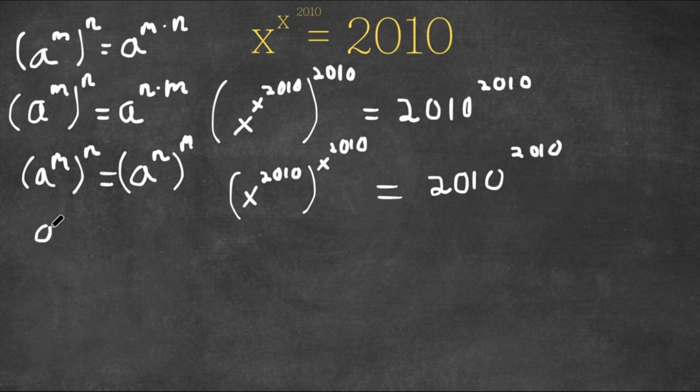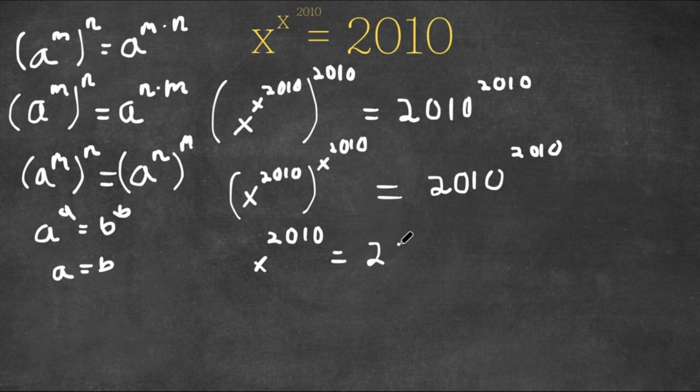Now, if we have something in the form a to the power of a is equal to b to the power of b, then this means that a is equal to b, meaning x to the power of 2010 is equal to 2010.